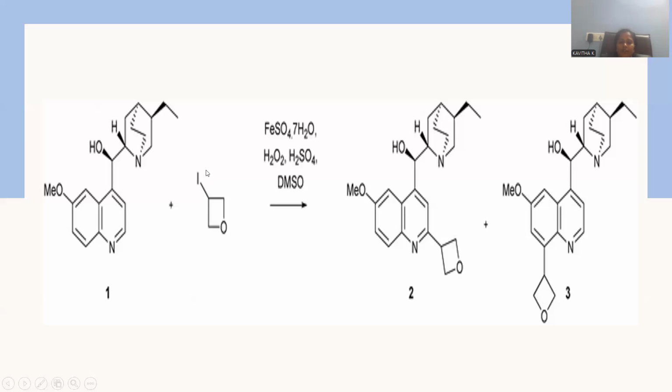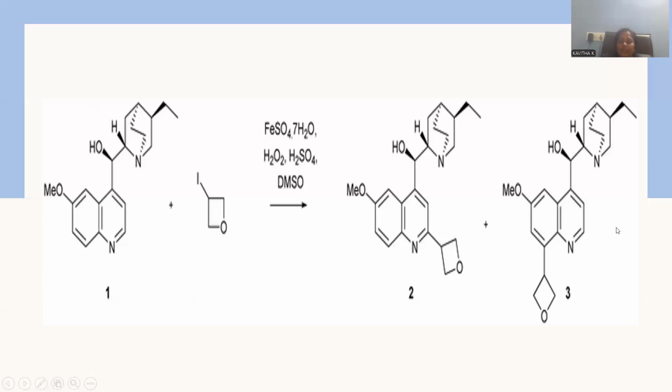Whenever iodo is there, it will take the electrons along with the leaving group, so that here the carbocation will go for the electrophilic substitution. It is not the nucleophilic kind, rather we can notice the electrophilic substitution. There are two possibilities, either position number 2, or else, numbering 1, 2, 3, 4, 5, 6, 7, 8, position number 8 will go for this substitution.